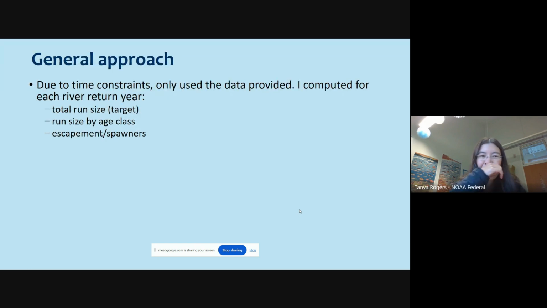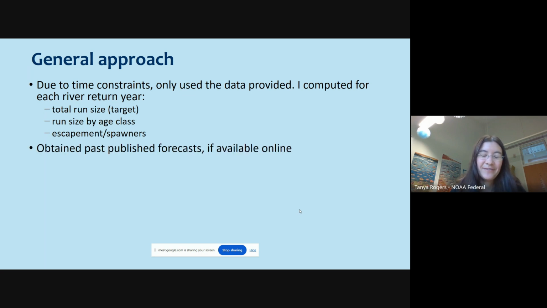I'll start off by saying that I did these predictions entirely during a brief port stop between two legs of a research cruise that I was on. So I had a very limited amount of time. Also, the summarized returns were not available at the time. So I spent about half the time computing total run size from the raw data, as well as run size by age class and escapement and spawners. And I did not have time to search out external data, not because I didn't think it was important, but I just didn't have the time to do that.